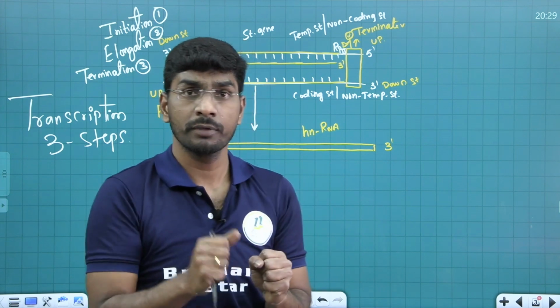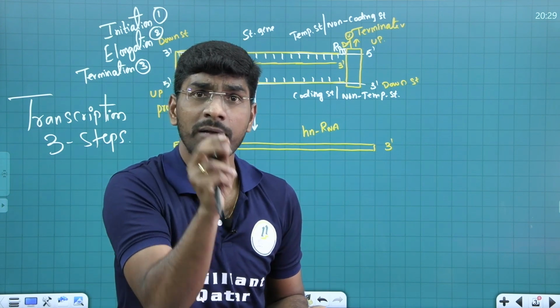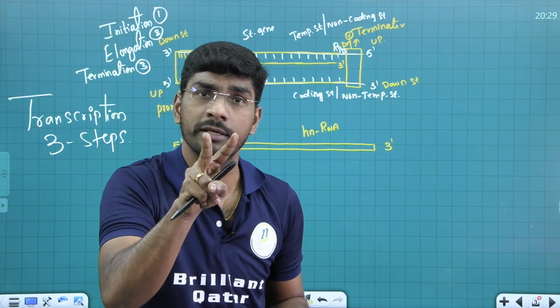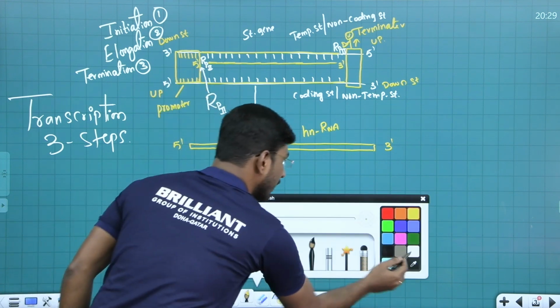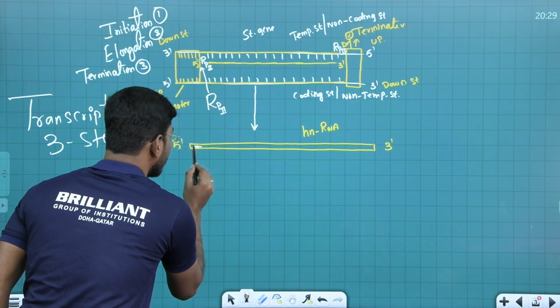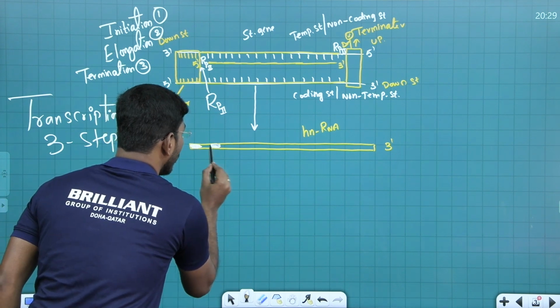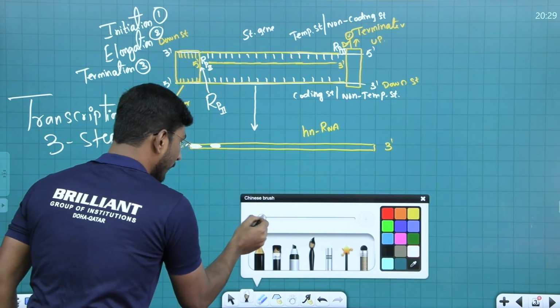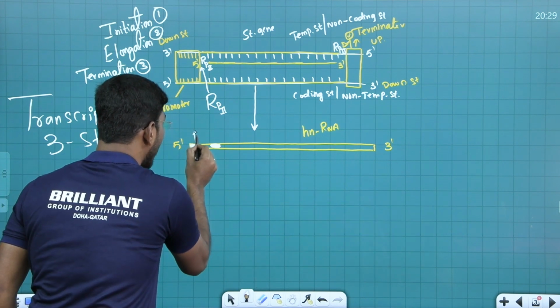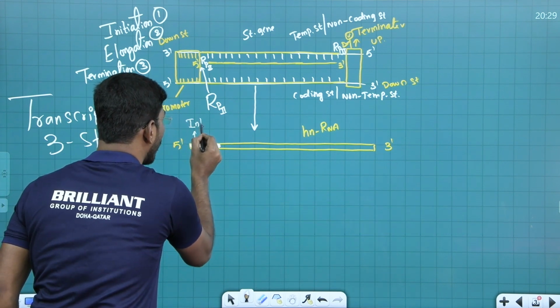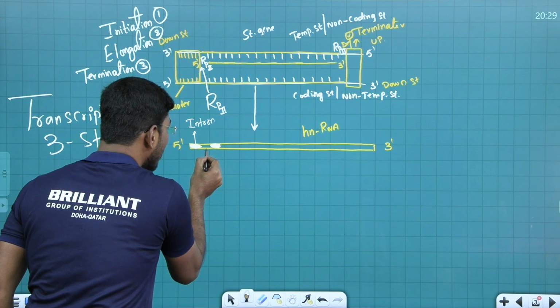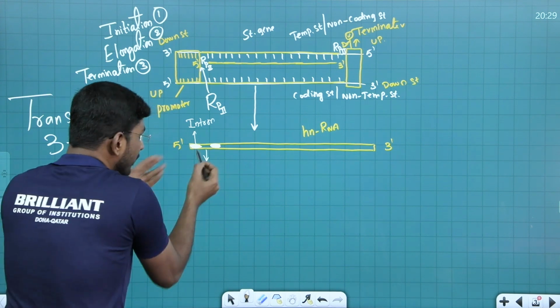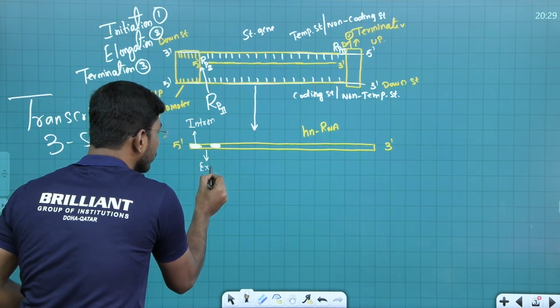Sir, why is it called hnRNA? Listen, students. In this hnRNA, my dear kids, 2 portions are there. The portion which I am shading with this dark shade, look at it, this is called the intron part. And this lightly stained part is called the exon region.